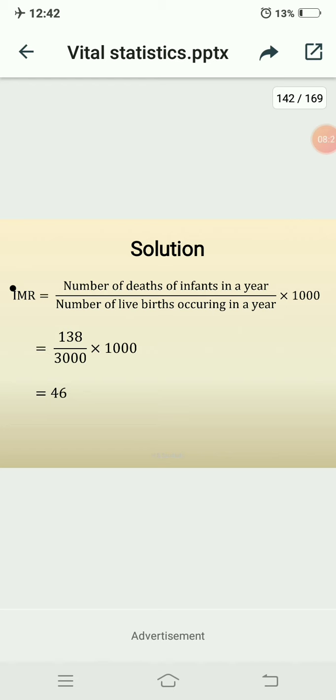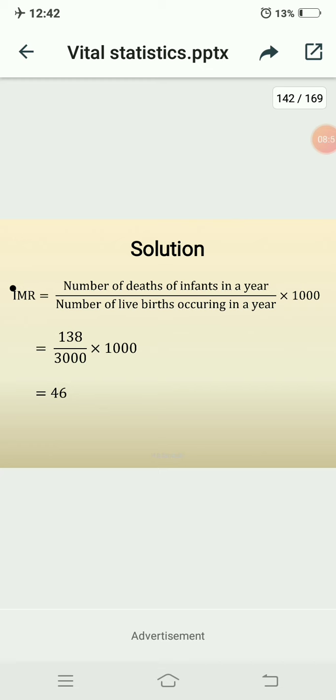The IMR is 46.07, out of which male IMR is 44.71 whereas female IMR is 47.59 per 1000 in a year, between 2012. So guys, it shows how good the health condition is in our country and in your area.